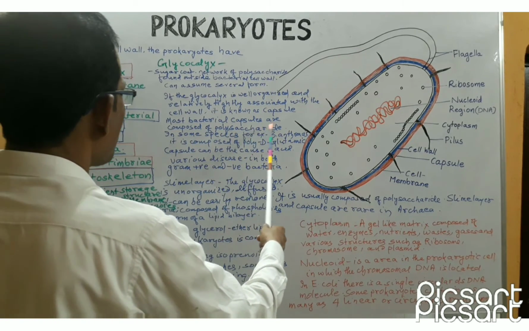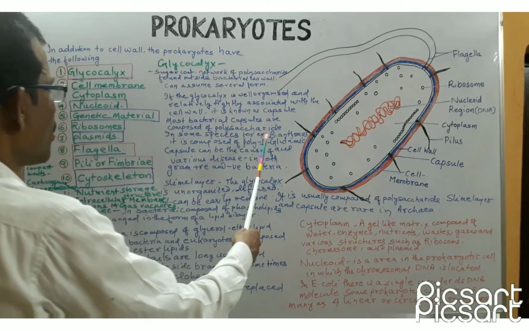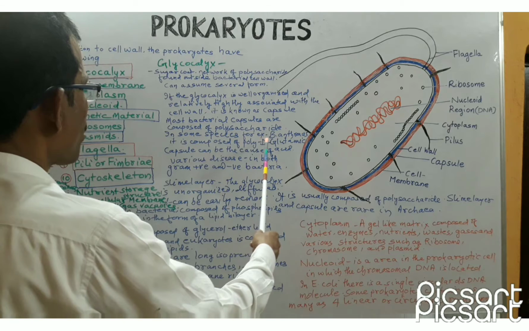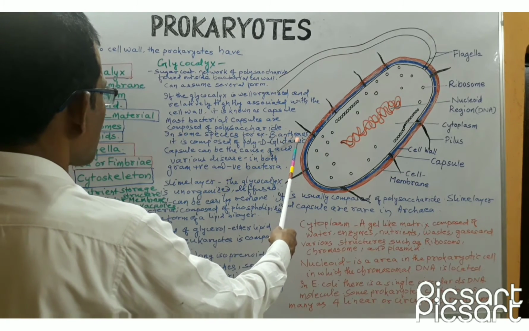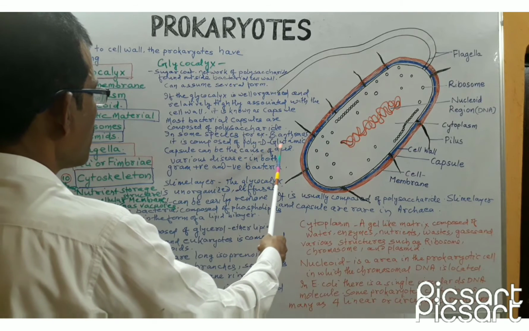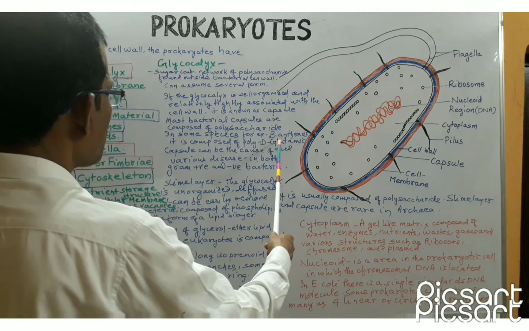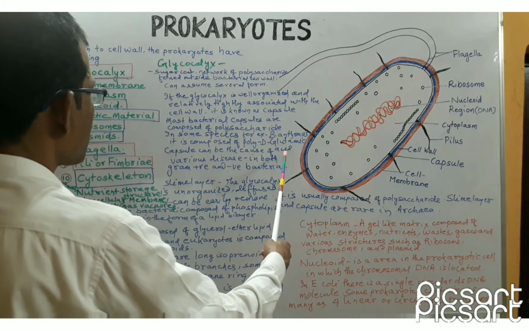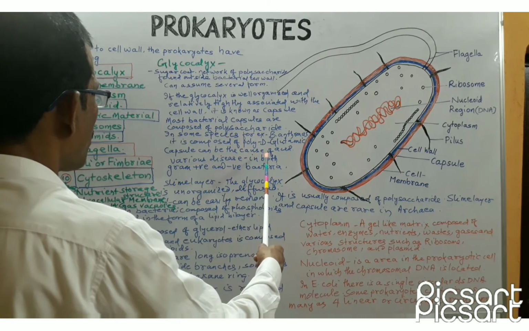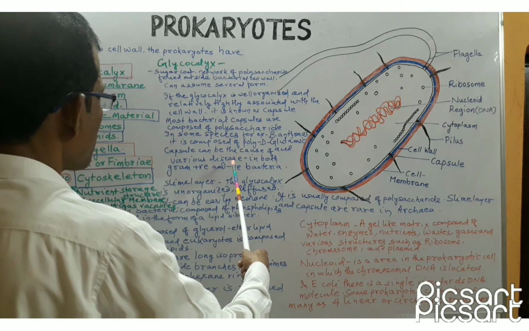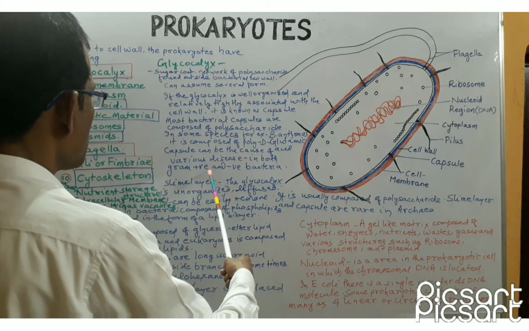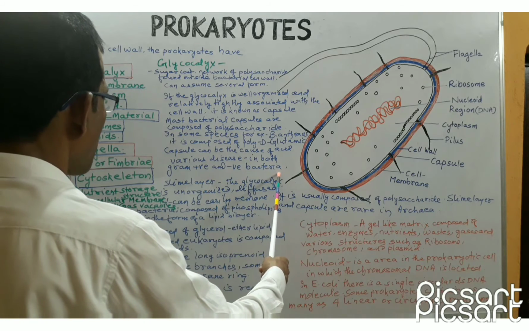Most bacterial capsules are composed of polysaccharides. In some species, for example in Bacillus anthracis, the capsule is composed of poly-D-glutamic acid. Capsule protects the bacterial cell from phagocytosis. It can be the cause of various diseases, and capsule is found in both gram-positive and gram-negative bacteria.